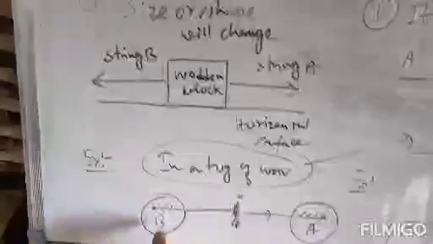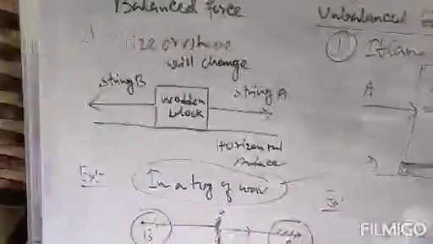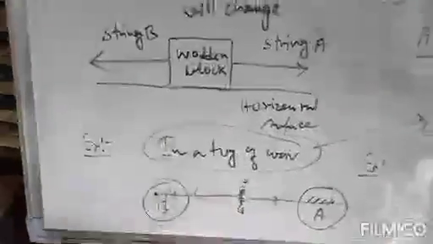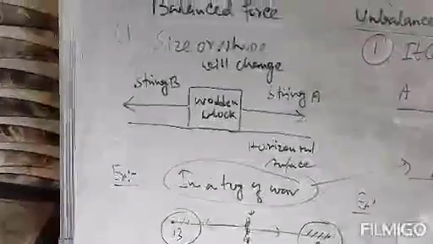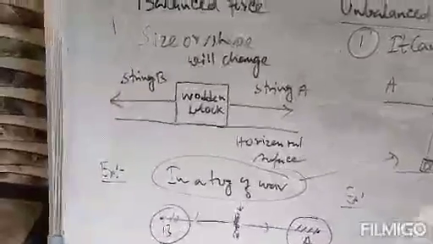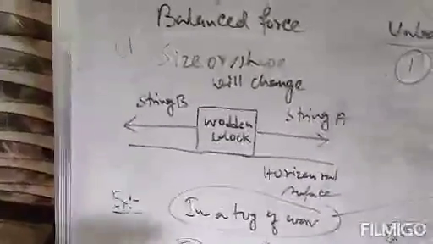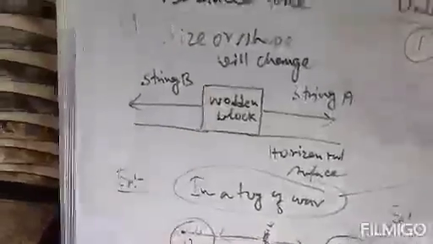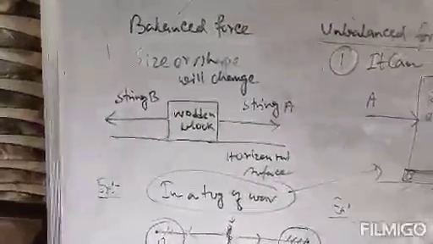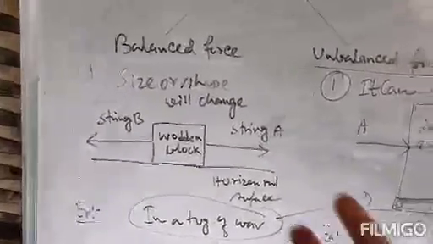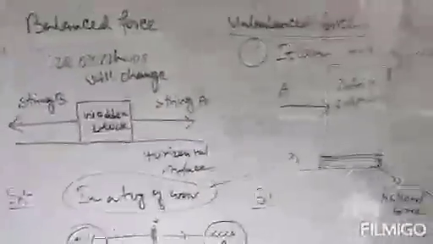Similarly, if team B is applying a greater amount of force than team A, the object or the rope will move towards B. Clear? In that case also the net effect on this body will not be zero. That means team B is applying a greater amount of force, and that's why the object is moving towards B. So if one of the teams applies a greater amount of force, then the two forces will be unbalanced.